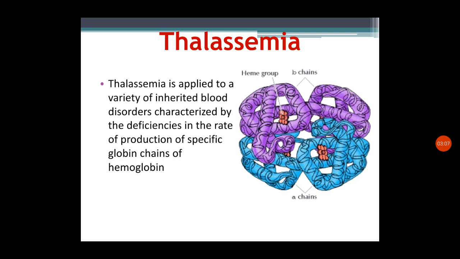From parents to offspring, the disease is spreading. The characteristic feature of this disease is that there are deficiencies in the globin chains of hemoglobin, and that is the reason for thalassemia.